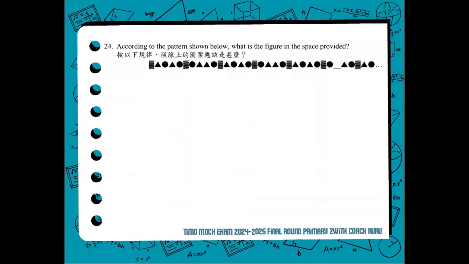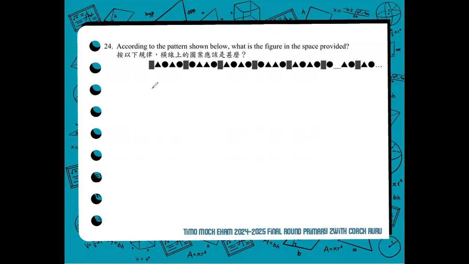Okay, for number 24. According to the pattern shown below, what is the figure in the space provided? The space here means this blank. What should be the figure there? So, of course, you observe the ones before that blank.